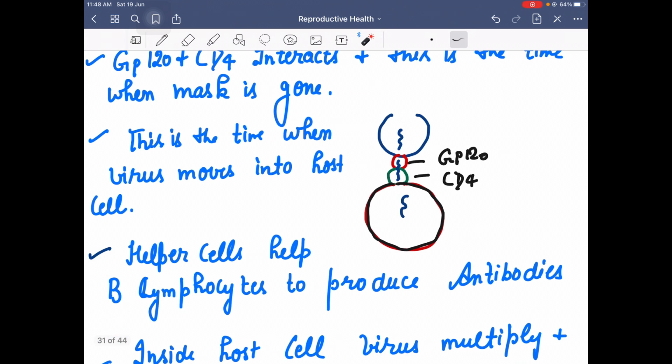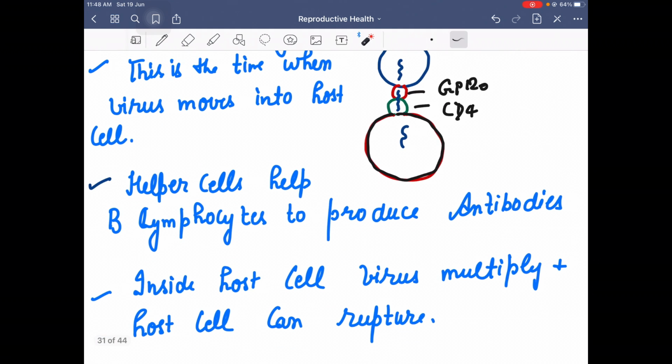Now the major function of helper T cells is that they help B lymphocytes to produce more and more antibodies. Now inside the host cell, this virus starts multiplying, and when it starts multiplying, this host cell can rupture.